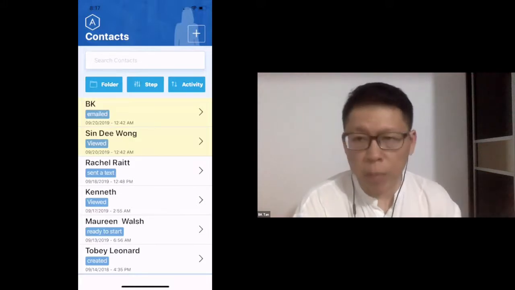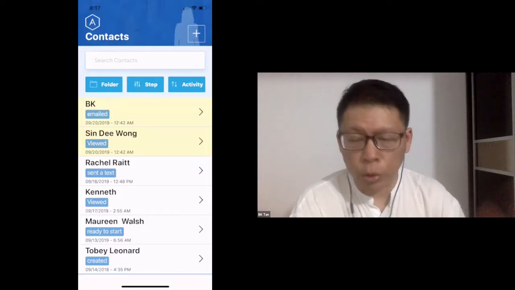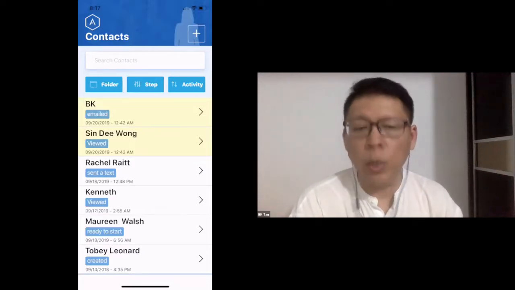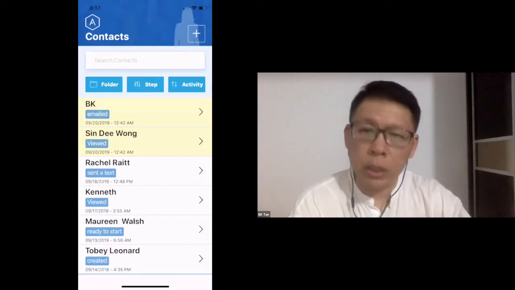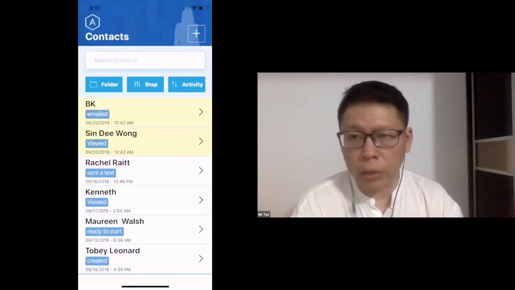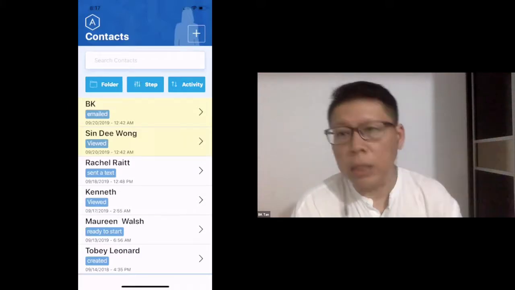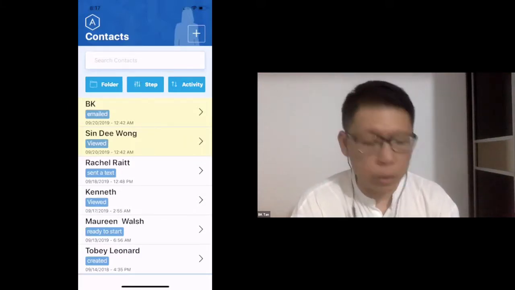So if you have made certain changes and it did not stick, then just go into your own main phone book on your phone, whether it's Android or iOS, and make the changes in your original contact so that the changes will then stick to both of them. Okay, so a quick tip for you.